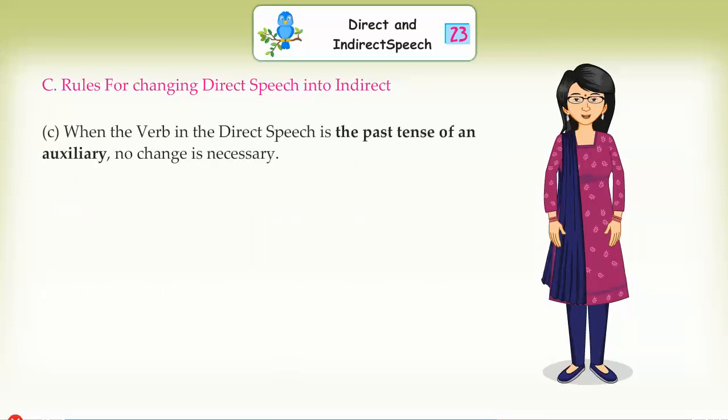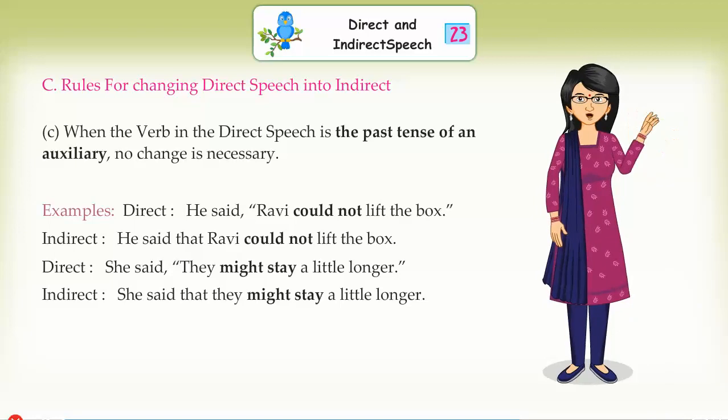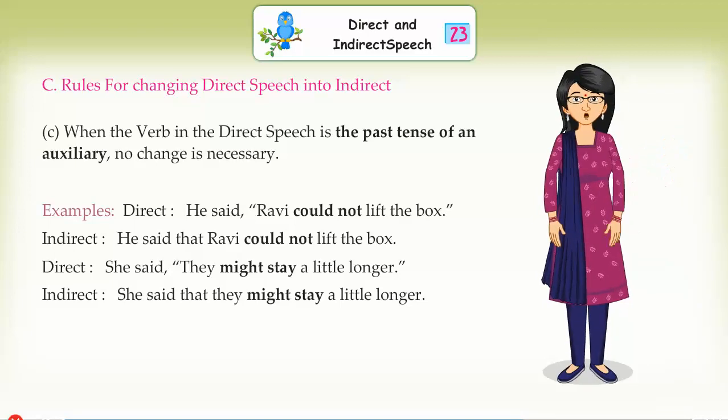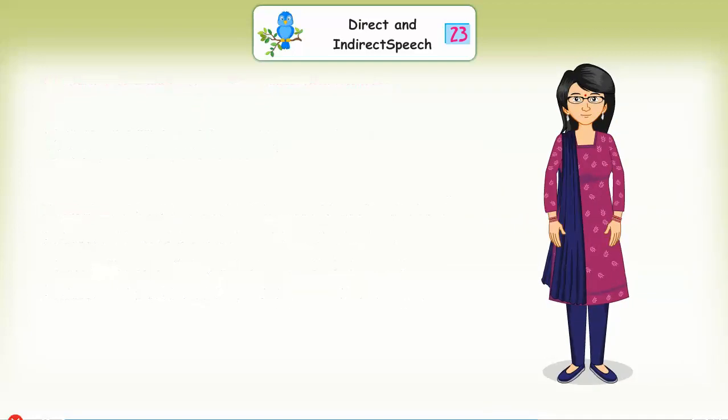When the verb in the direct speech is the past tense of an auxiliary, no change is necessary. Example: Direct: He said, "Ravi could not lift the box." Indirect: He said that Ravi could not lift the box. Direct: She said, "They might stay a little longer." Indirect: She said that they might stay a little longer.